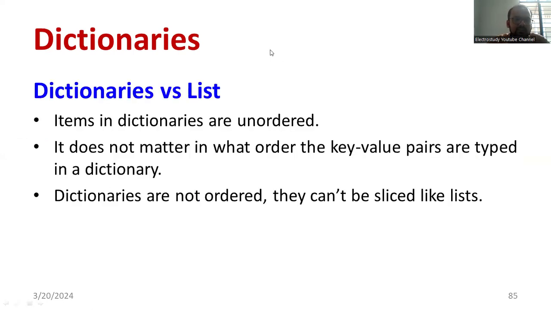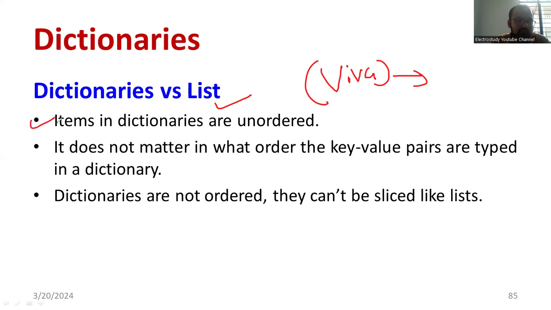So what are the differences between list and dictionary? You are already familiar with the meaning of list. So what are the major differences between list and dictionary? It may be asked as a viva type question, in most of the viva examinations. If you are a computer science student in the sixth semester, you'll be having advanced Python programming. You may get a question like the difference between dictionary and list.